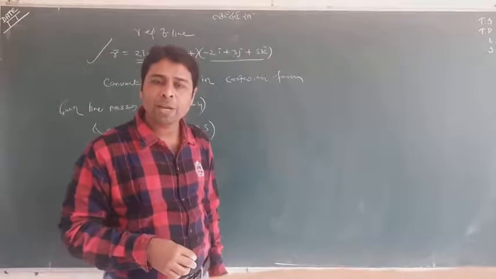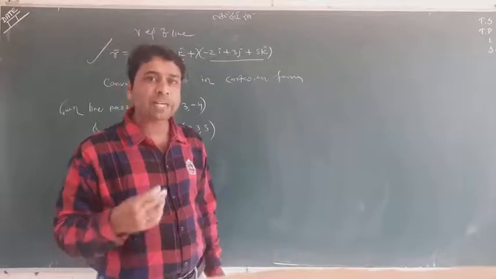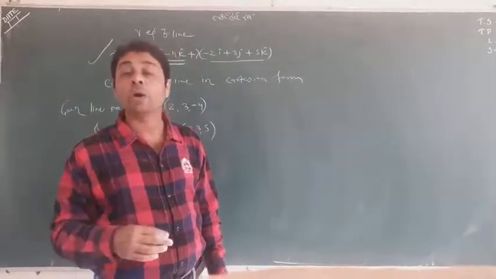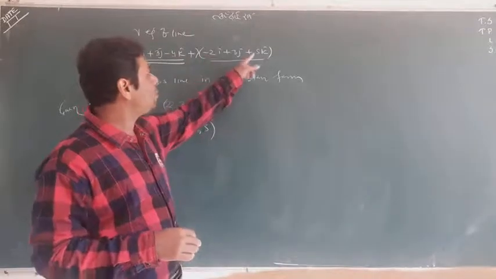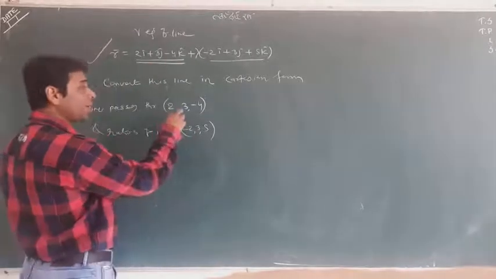When we talk about the vector equation, we write in that format a plus lambda b, with a and b in the form of i, j, k. But when we find the Cartesian form, we don't need i, j, k, so we take only the coordinates: minus 2, 3, 5 as the ratio a, b, c, and the point by which the line passes is x1, y1, z1.